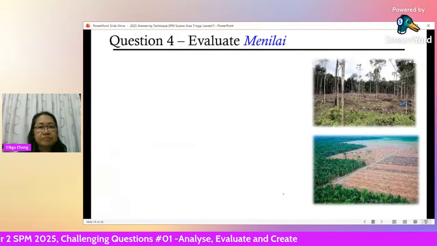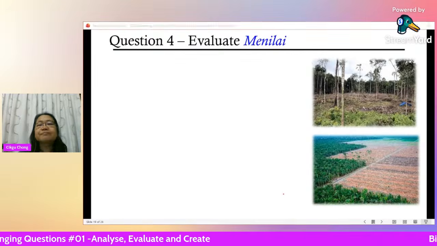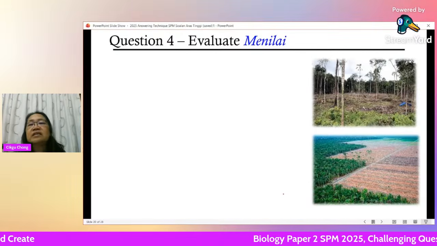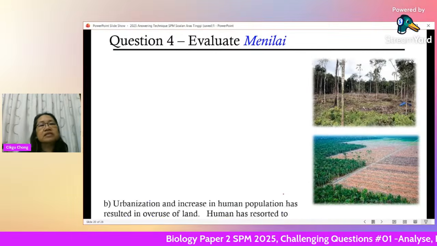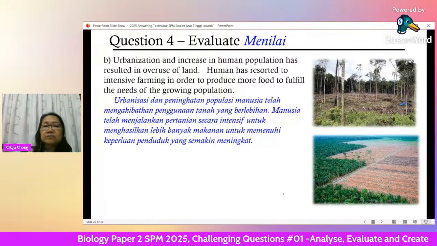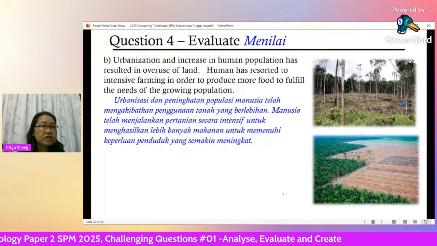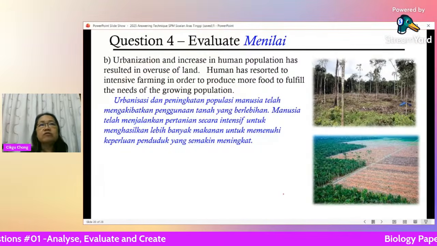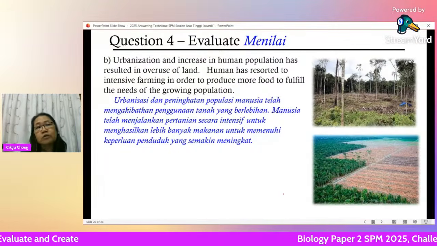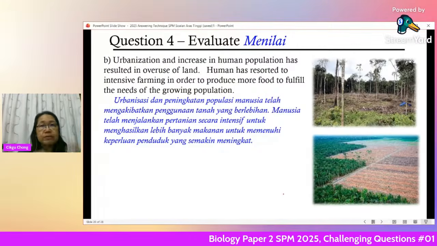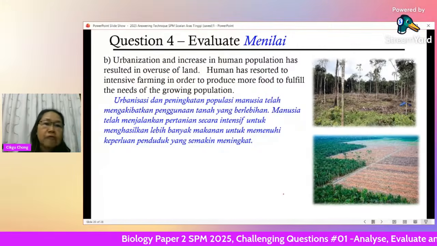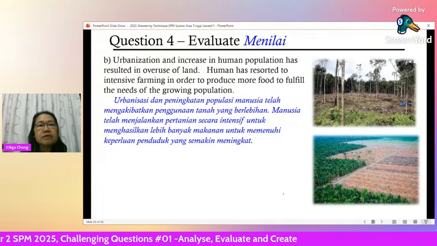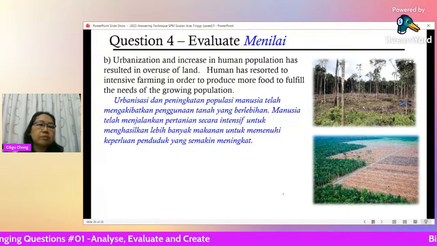Now, last question. This is 4B. Just now was 10 marks. So this is another 10 marks, also on environment. You can see the stimulus given to you. This is on clearing of the forest. So urbanization and increase in human population have resulted in overuse of land. So you have to cut down trees, clear the forest so that you can build new farms, because you want to grow more food. Because the human population has increased, you need to provide more food to fulfill the needs of the growing population.